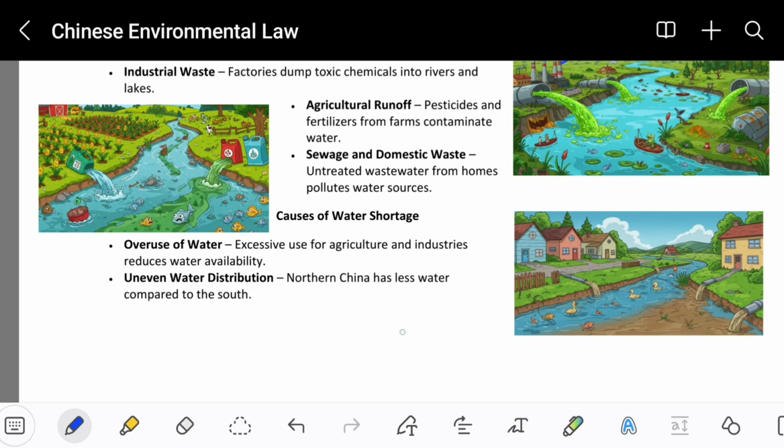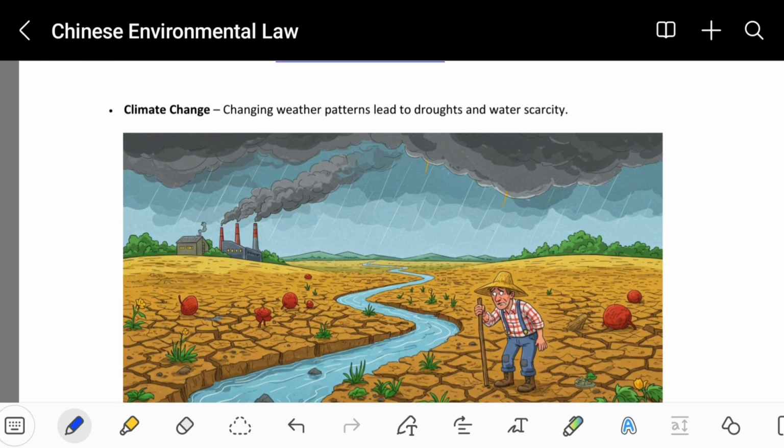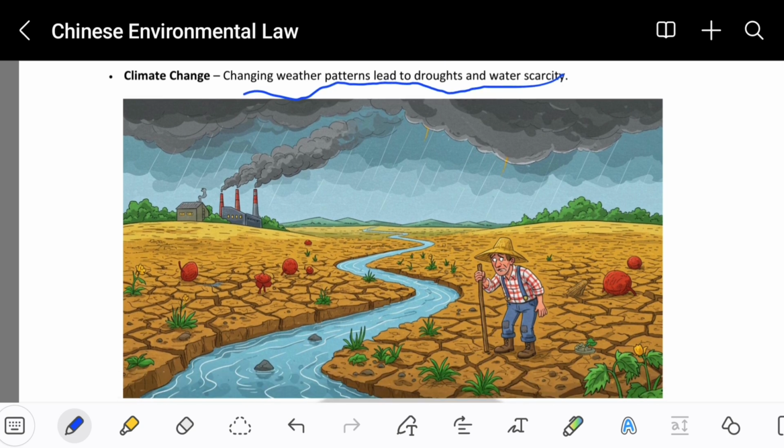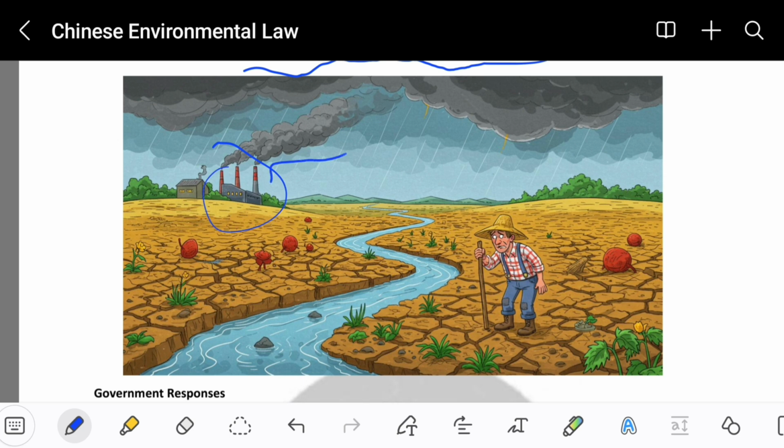Climate change. Changing weather patterns lead to drought and water scarcity. Basically, the factories produce different toxic gases. Those toxic gases go into the air and produce different kinds of clouds, and those clouds produce acid rain. That acid rain is dangerous for our soil and for the water as well.